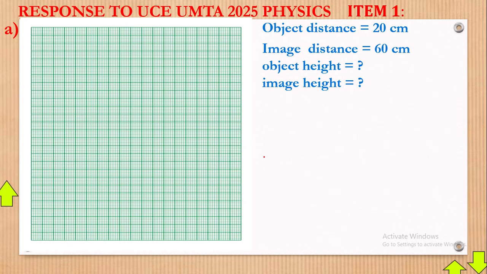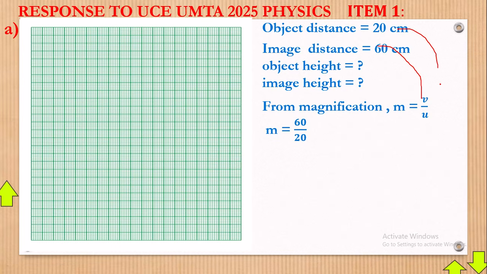Now we start. For magnification, the formula is given by m is equal to v over u. Now we substitute in. Remember our v was 60 and our u was 20. So our magnification will be equal to 3. Now, what do we mean by magnification? When you say magnification is equal to 3, what does it mean? We have it here in statement form. We say magnification is 3.